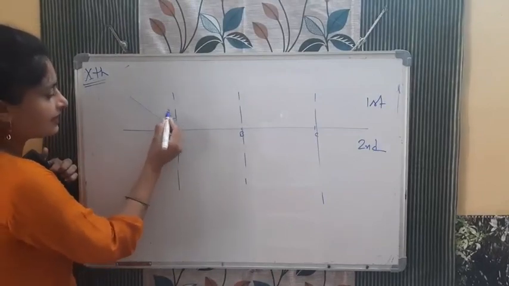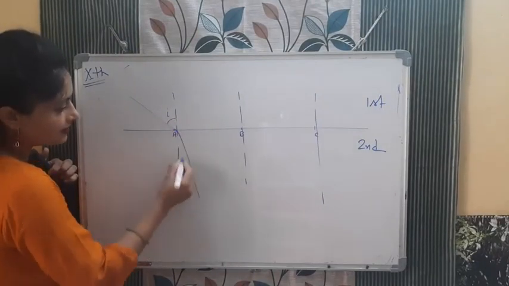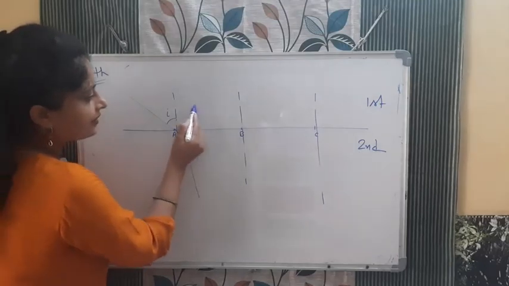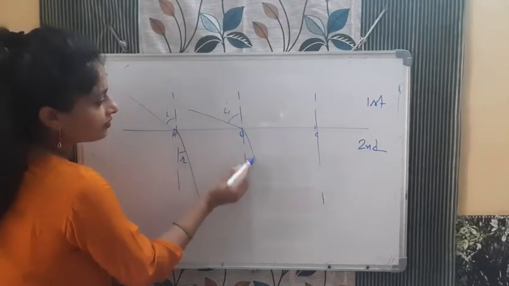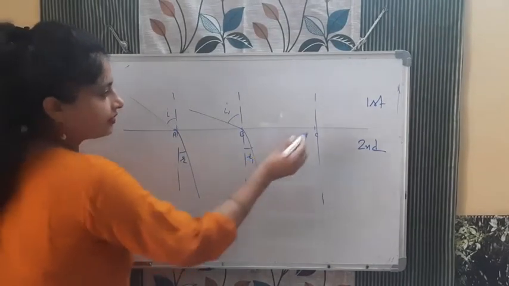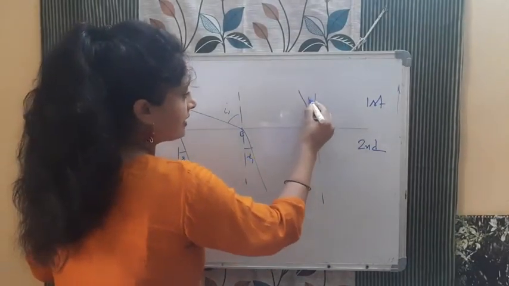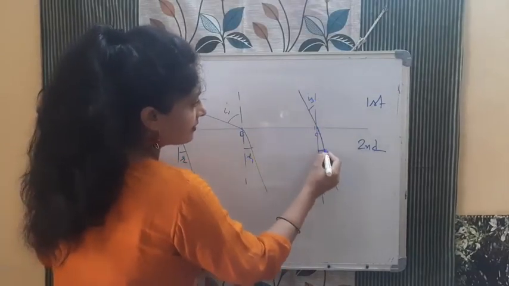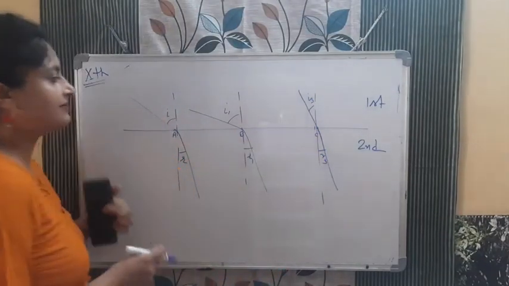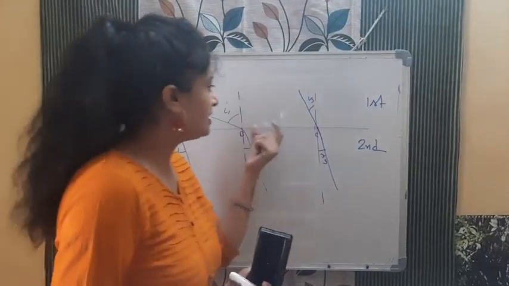So this angle is i and this is r. Second case, this is i1, this is r1. Third case, this is i3 and this is r3.